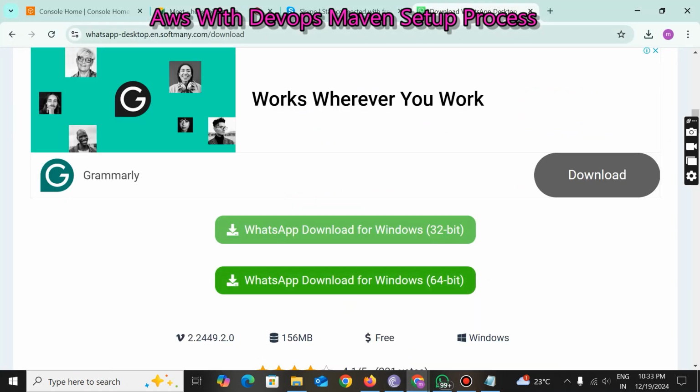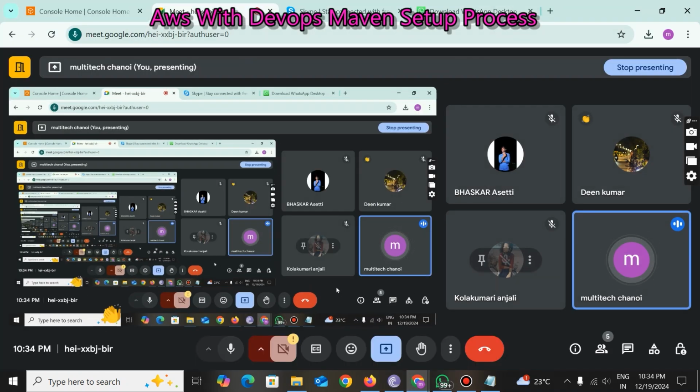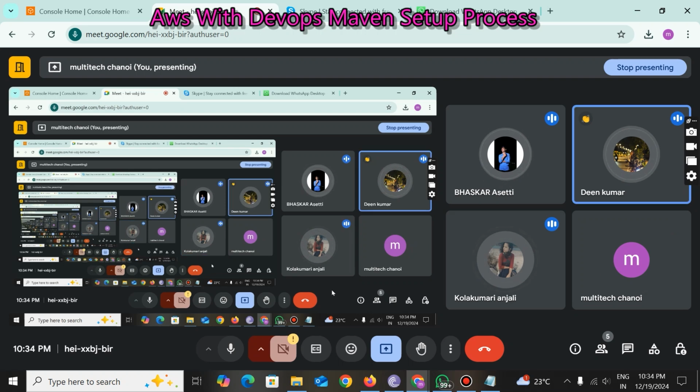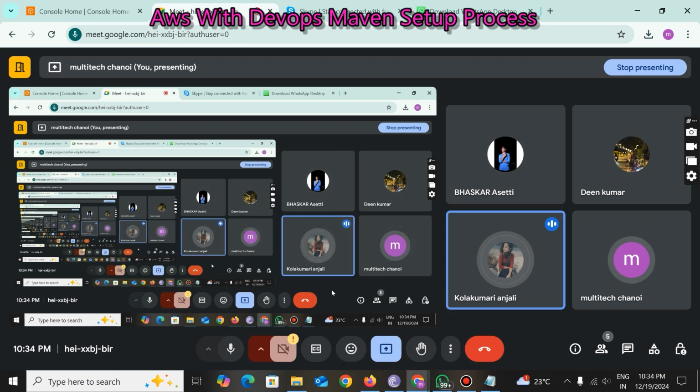If anyone has doubts, they can ask me and I will clarify related to this process, or else I will end the session here. Today we have just seen the installation process. Anjali madam, is it clear for you? Dean, Bhaskar, everyone? Madam, any doubts? Yes, it's specifically only for Java purposes.